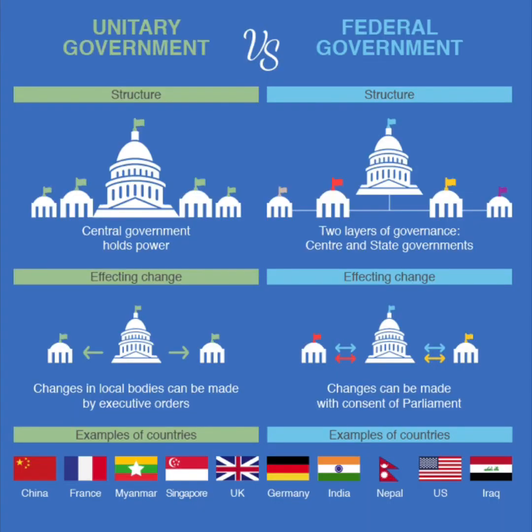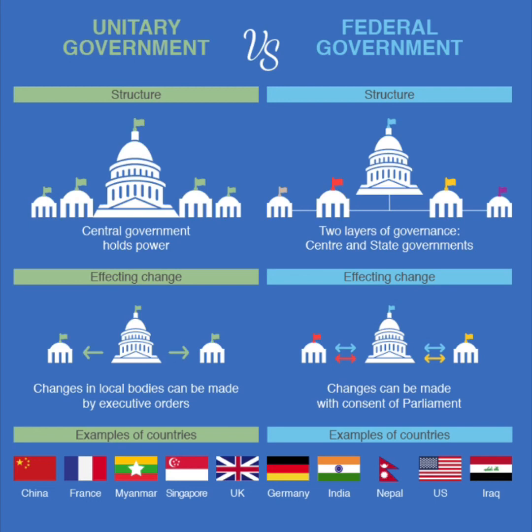There are two types of government. Let's understand the difference between them. One is unitary government. When there is only one government for the whole country, it is known as the unitary form of government. This form of government makes and also executes the laws. That means it is the central government which holds the power. Countries like Great Britain and China are examples of unitary government.